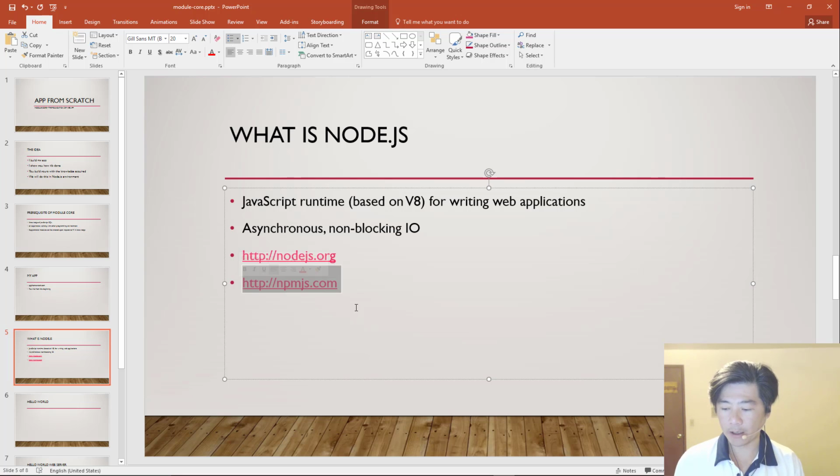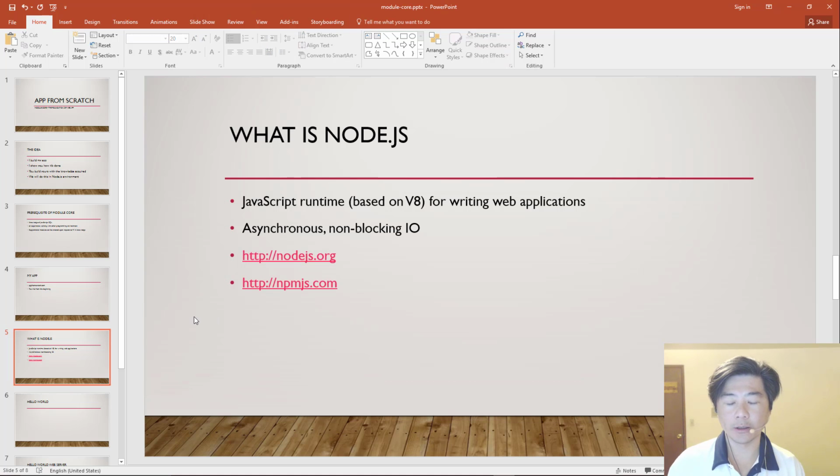And chances are that if you just spend a little time looking into NPM itself, you will probably find something similar to what you're looking for, even though you don't always find exactly what you're looking for. So by leveraging NPM, you can speed up your development quite a bit.